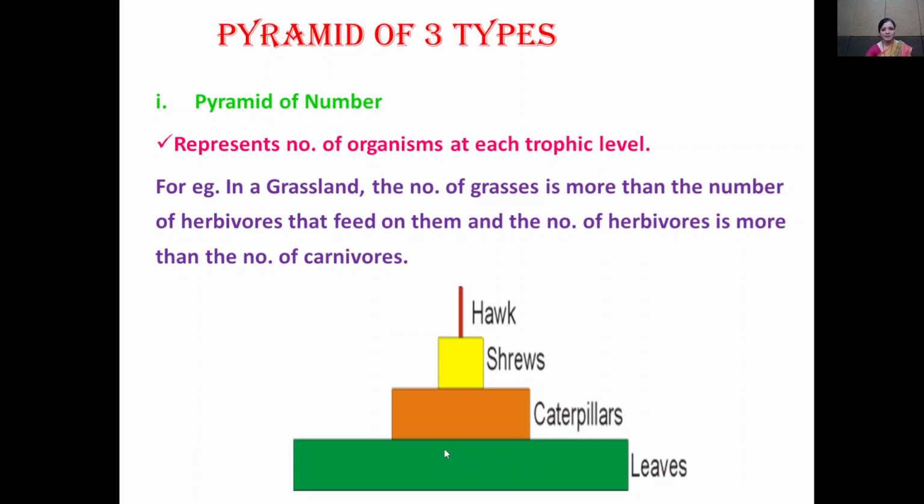This is the diagrammatic representation of the pyramid of number.